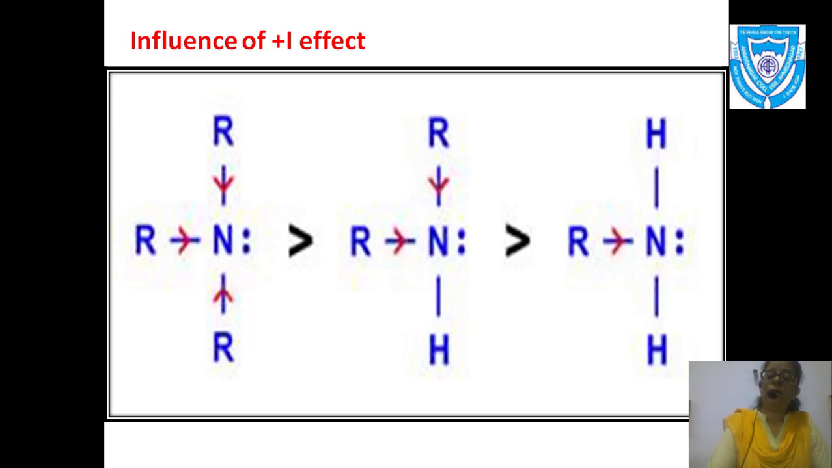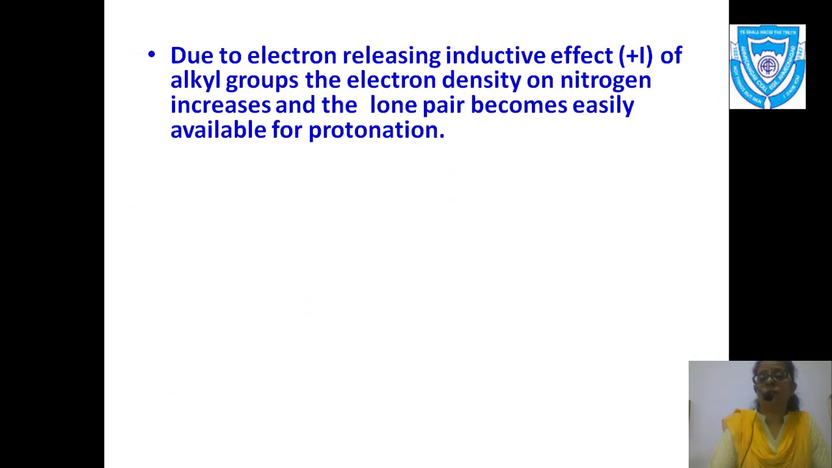Now as I move from the second structure to the third, that is from 2° amine to 3° amine, you have three alkyl groups which are showing the plus I effect. Naturally, the electron density on nitrogen increases. Okay. Now let us come up to the next structure. Due to the electron releasing inductive effect of the alkyl group, the electron density on nitrogen increases and the lone pair becomes easily available for protonation.